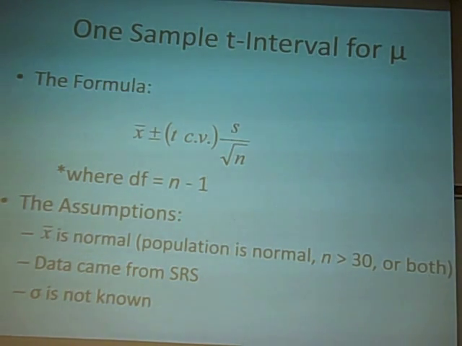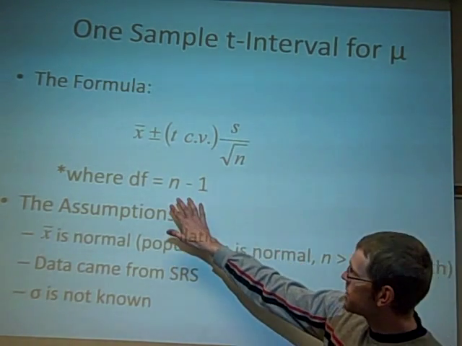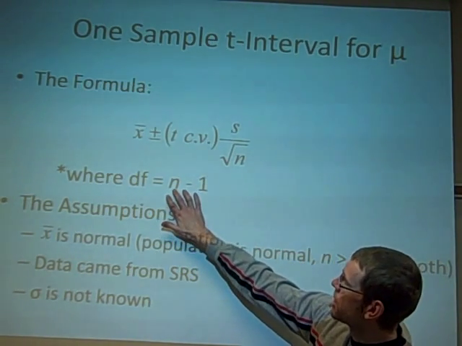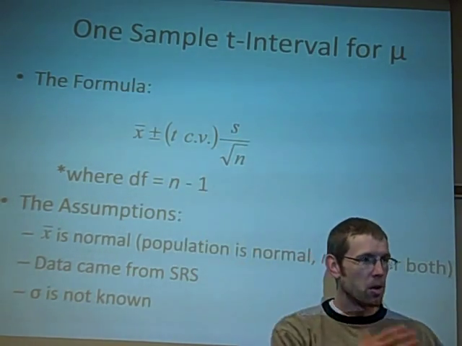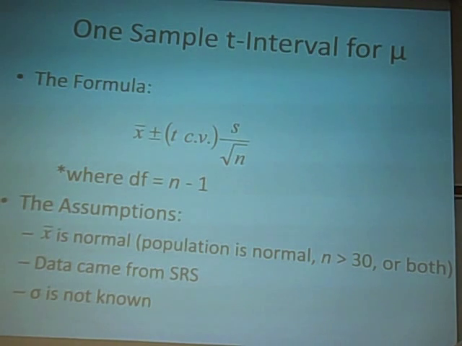So if you have a sample of size 26, use 25 degrees of freedom. If your sample is size 43, use 42 degrees of freedom, because that's the n minus 1. That's exactly right. And what that is saying is, as the degrees of freedom get big, this t critical value is going to get pretty close to the z critical value, isn't it? Yeah. So that's what's going on.